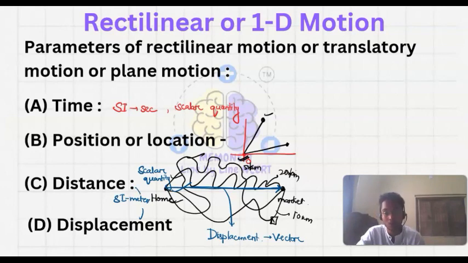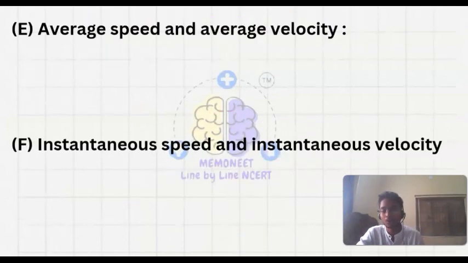I hope you are clear about what is distance and what is displacement. Distance is the path covered by you or anybody to move from one point to another point. But displacement is only the shortest path we have covered from one point to another. Now we will talk about the average speed and average velocity.